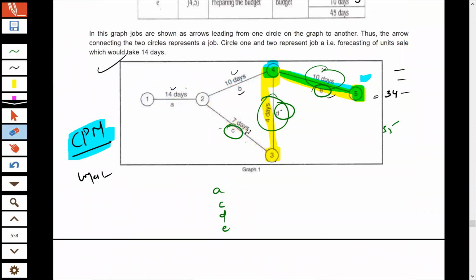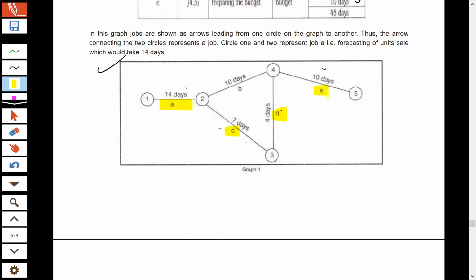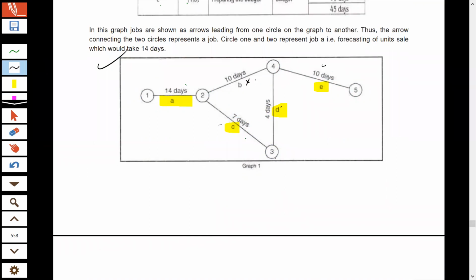See, if the activities on the critical path are completed on time, then and only then can you complete your project on time. If any activity on the critical path is delayed, then your entire project would be delayed. So you have to make sure that activities A, C, D, and E are completed on time. You can take a rest for activity B because that is not lying on the critical path.